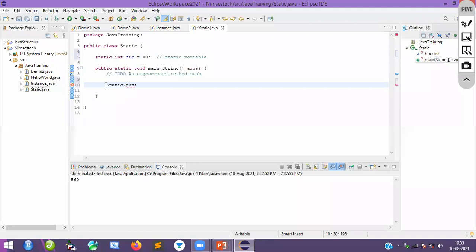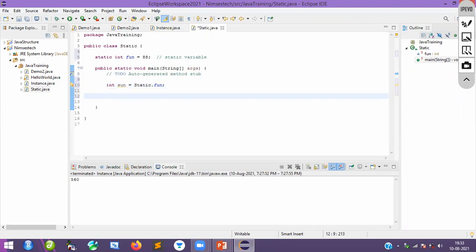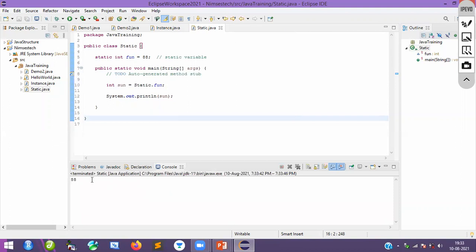What I am going to do is make an integer, something like sun. This is also an integer variable. Sun is equal to static dot fun. Whatever data is available in this will be transferred to sun. Finally, I am going to print that with sys out, sun. That's it. Run it now. Okay, getting 88.